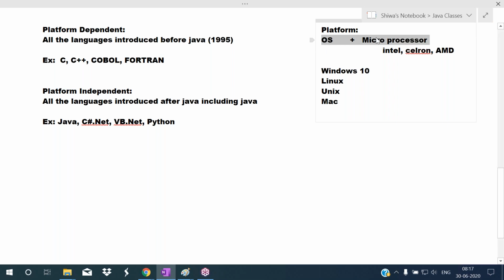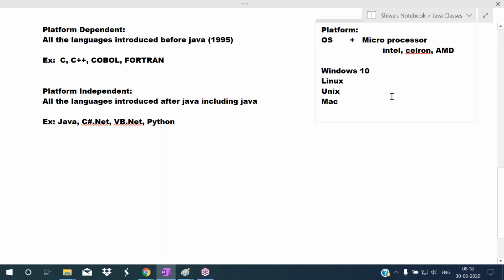The combination of operating system and microprocessor is called a platform. What are the examples of operating systems? Windows operating system, Linux operating system, Unix operating system, Mac operating system. These are examples of operating systems. What are the examples of microprocessors? Intel, Celeron, AMD. These are examples of microprocessors.